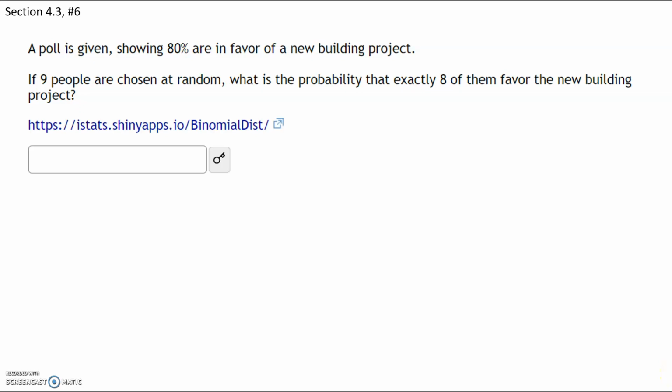A poll is given showing 80% are in favor of a new building project. If 9 people are chosen at random, what is the probability that exactly 8 of them favor the new building?